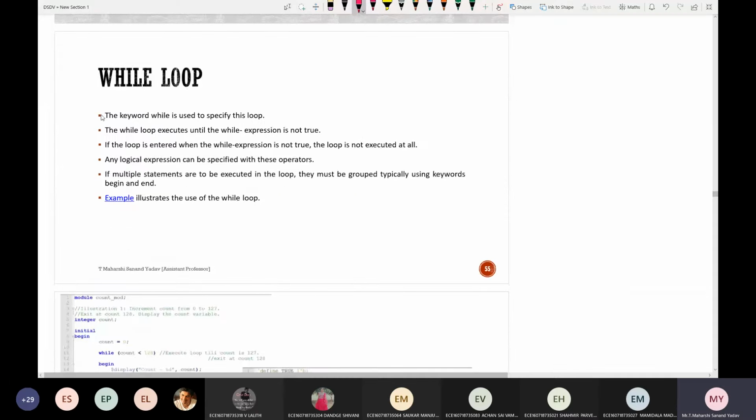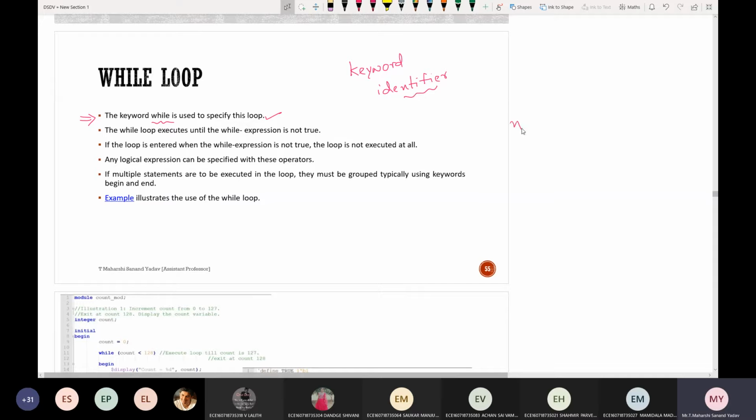Coming to the while loop, the keyword while is used to specify this loop. What is meant by keyword? And what is an identifier? All are basics. Keywords are followed by identifiers. An identifier is nothing but the name that we are giving.